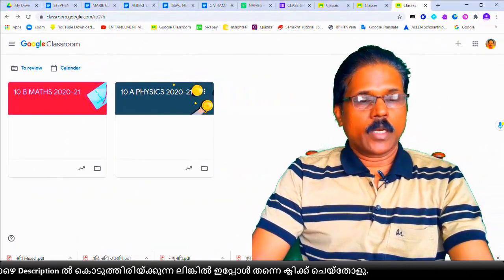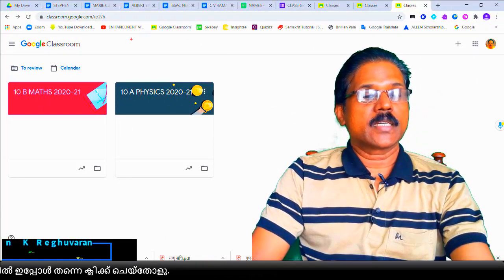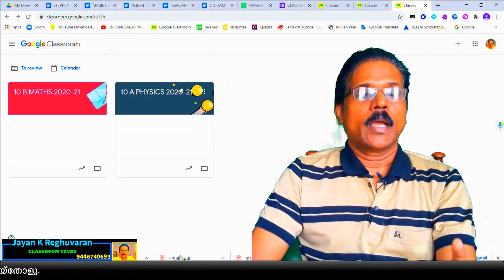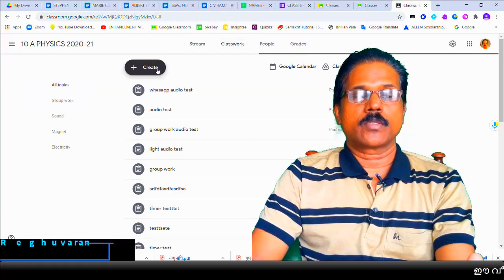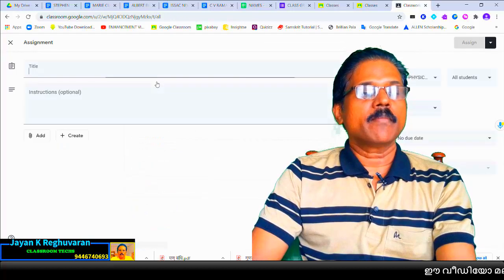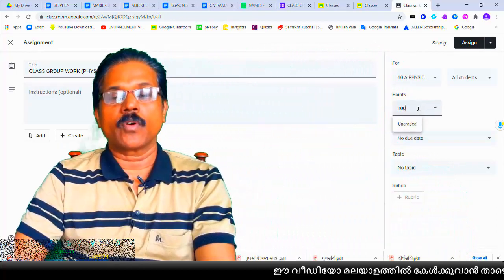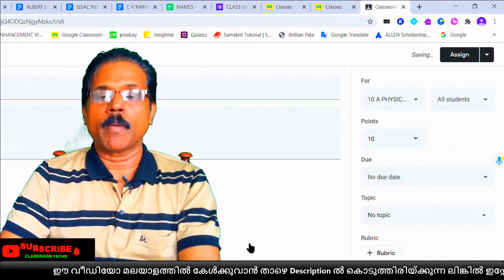Now we are in the classroom and you can see the classroom 10A Physics 2021 classroom. We are opening that classroom and creating classwork and create one assignment. After clicking assignment, we can give the heading, and here I am giving 10 marks for each child. It is a group work, but each one we have to give the mark also.